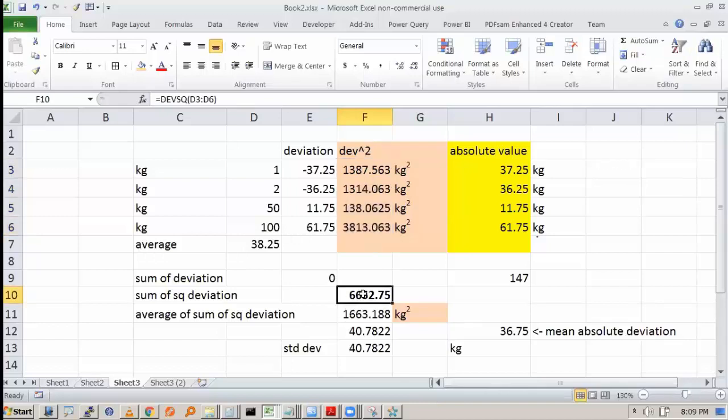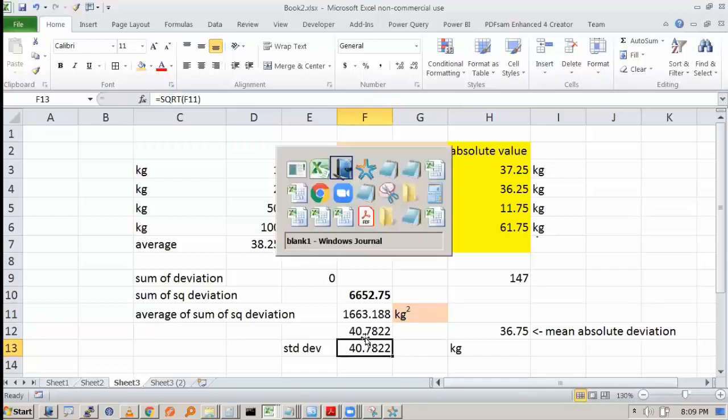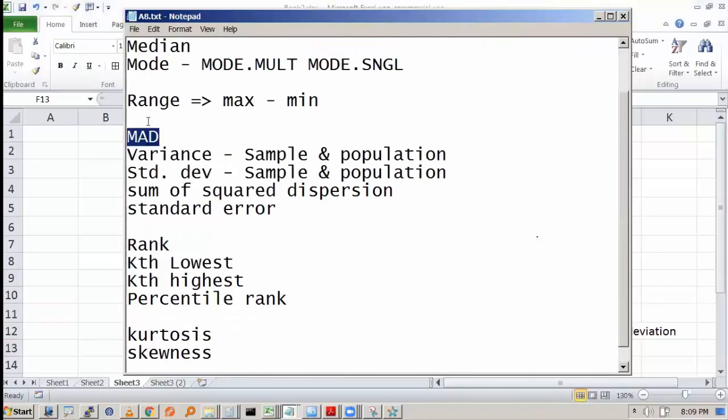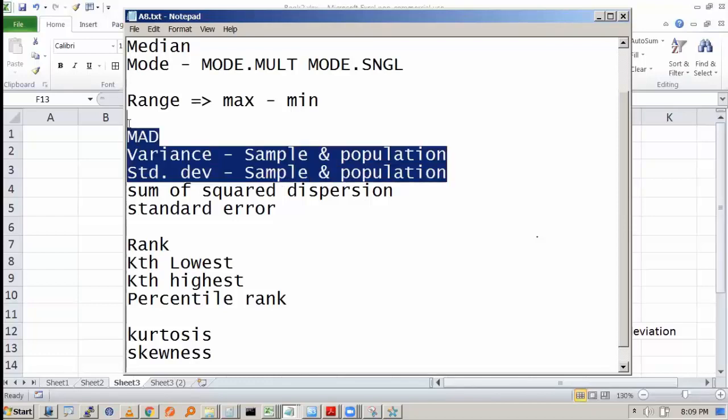I can take the sum of square divided by the number per unit, it will become the variance. But this is not useful, we have to take the root of that, that is the standard deviation, right? So we have these four measures: mean absolute deviation, range, variance, and the standard deviation, which are the measures of dispersion.